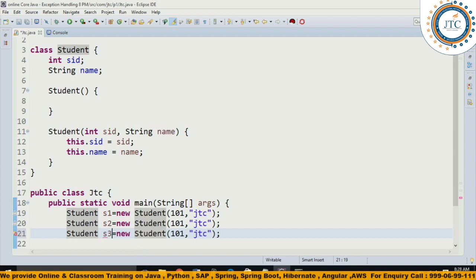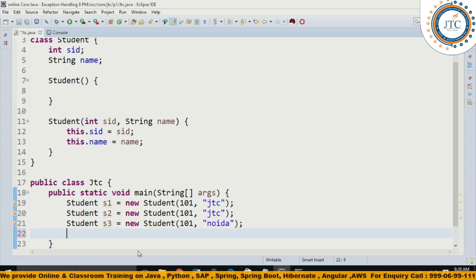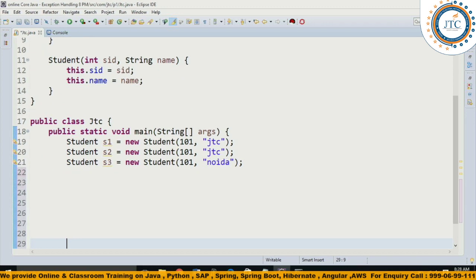And inside this, one more object I am trying to create, let me write it here as s3, and inside this I'll make some changes. So here I'll write something like JTC Noida. So Noida I have written here, right? These are the objects.